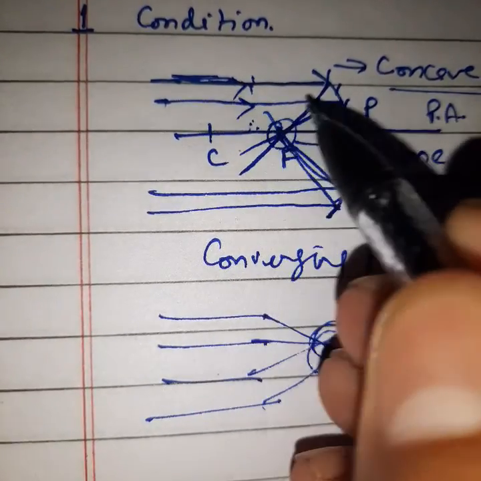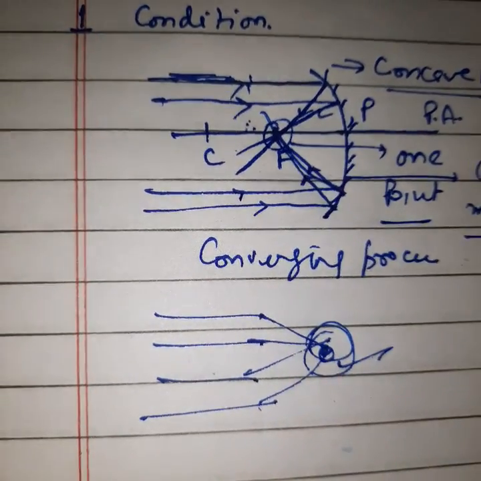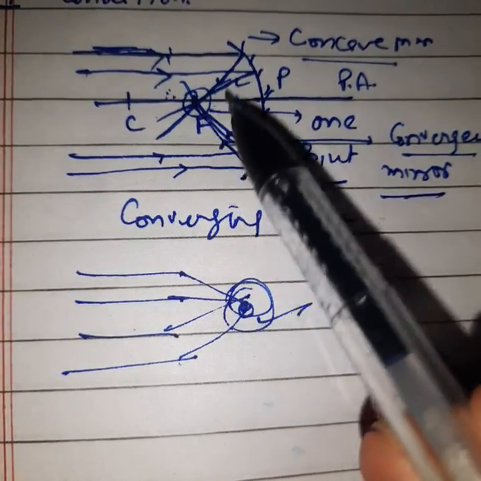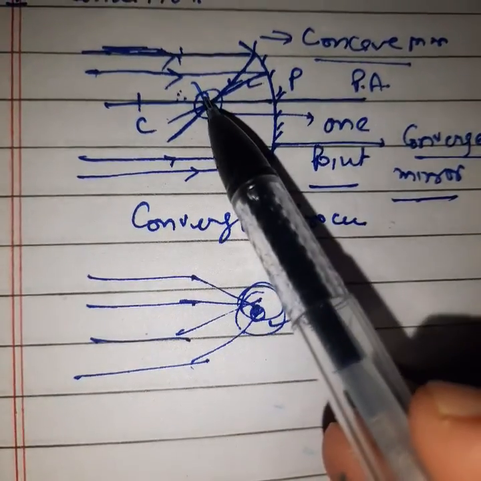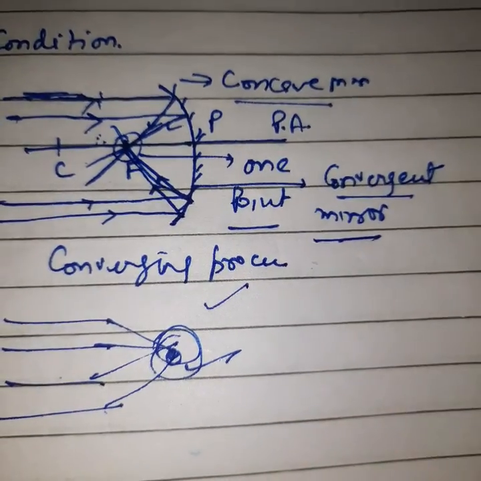So light is coming in like this. The sign of the arrow is compulsory to show here. Clear? Say yes or no? So you will get one point here after reflection. So we can say this is the converging process, and this mirror's name is the convergent mirror.